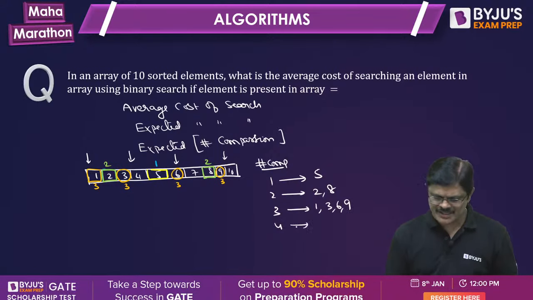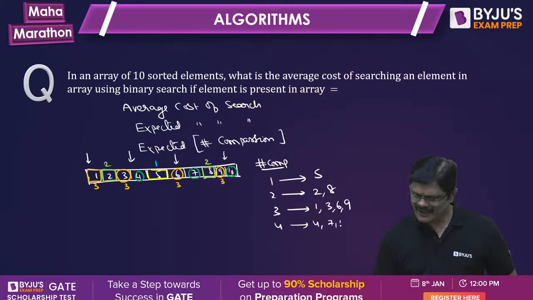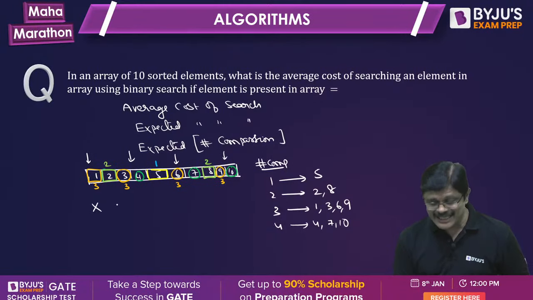Next, the fourth comparison. Obviously, the remaining elements are found in the fourth comparison. Correct or not? So let me put these three elements: 4, 7 and 10. See here, the random variable is the number of comparisons. That is, it can be either 1, 2, 3 or 4.